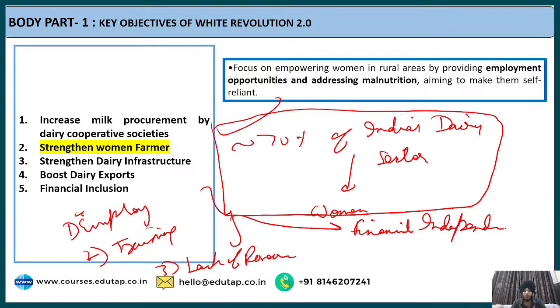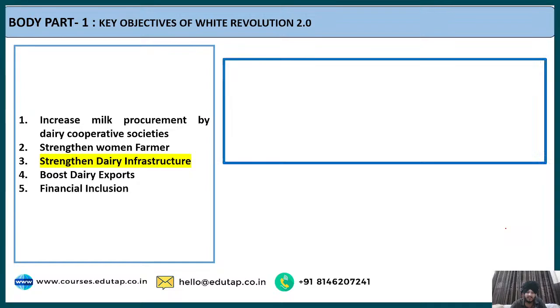So what does the government want to do? The government wants to promote White Revolution 2.0 in such a manner that it can create more and more employment opportunities for women, and apart from that it can focus on the financial independence and the training of women also, because they contribute around 70% of India's dairy sector. The third is strengthening dairy infrastructure.